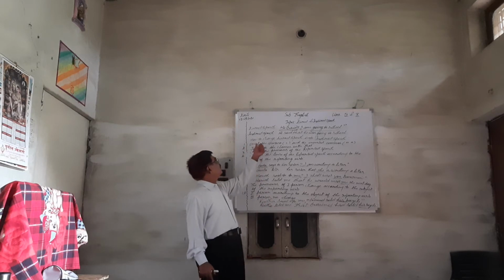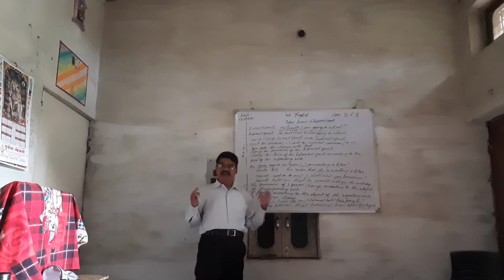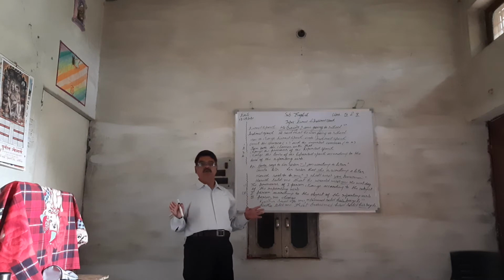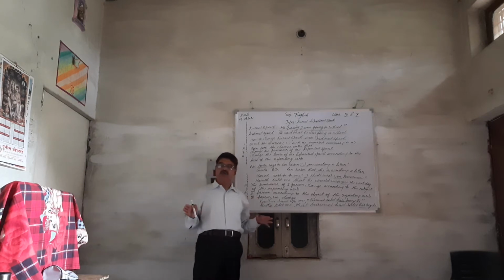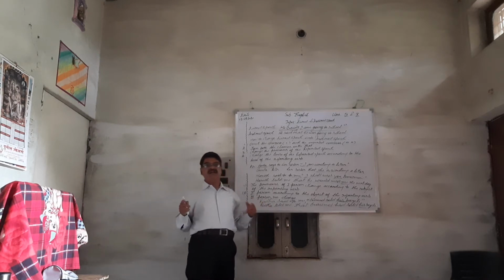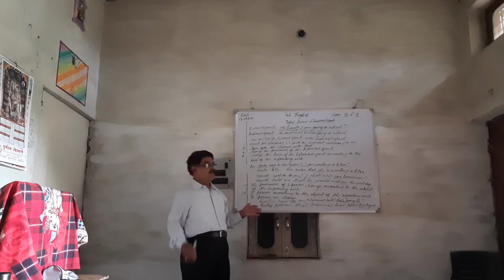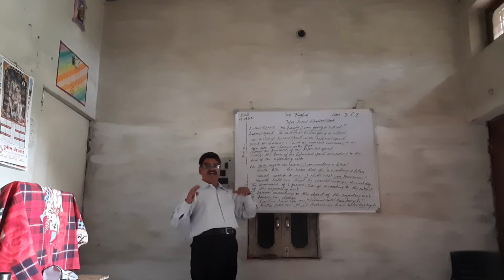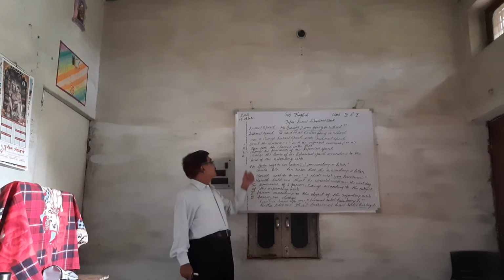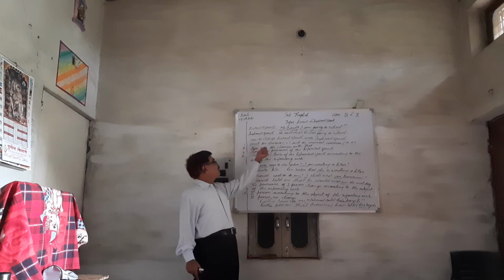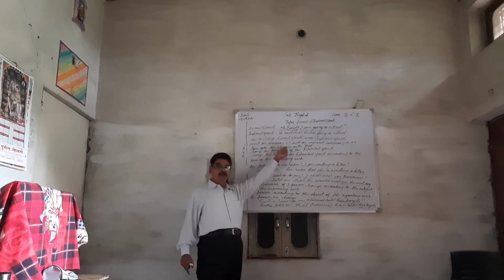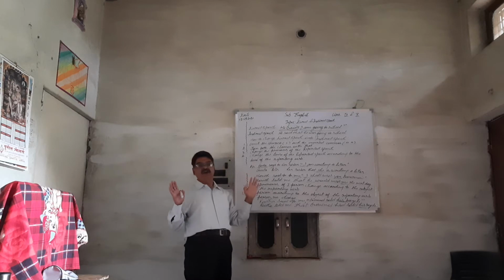In the beginning, we are to learn how to convert assertive sentences. There are some necessary rules. Number one, omit the comma and inverted commas.